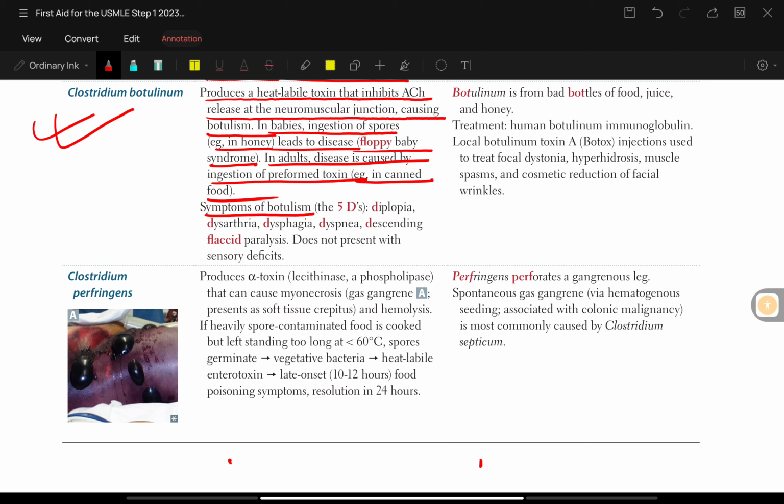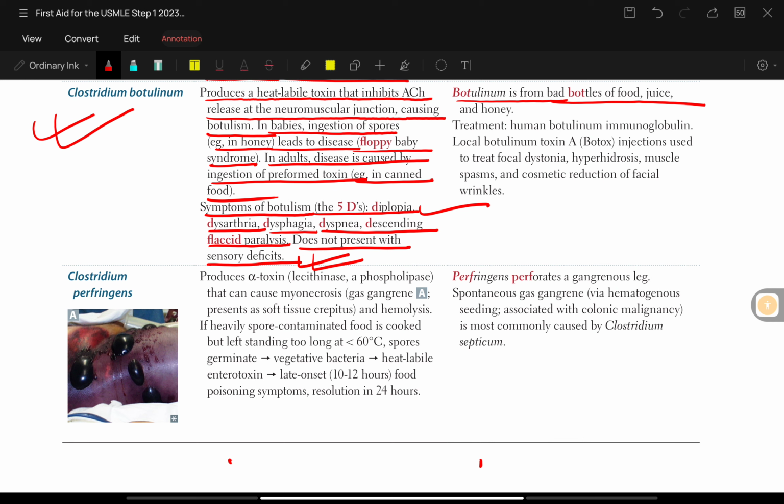Symptoms of botulism are the 5 Ds: diplopia, dysarthria, dysphagia, dyspnea, and descending flaccid paralysis, and it does not present with sensory deficit. Botulinum is from a bad bottle of food, that is juice and honey, so it can be easy to remember like this.